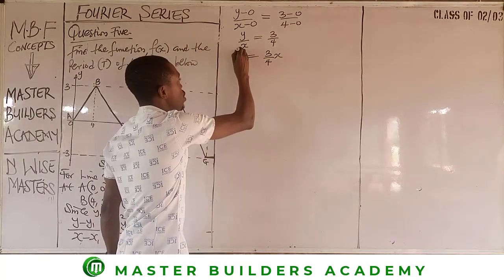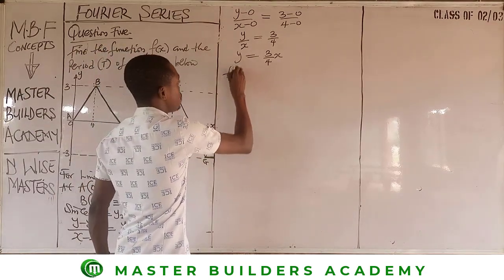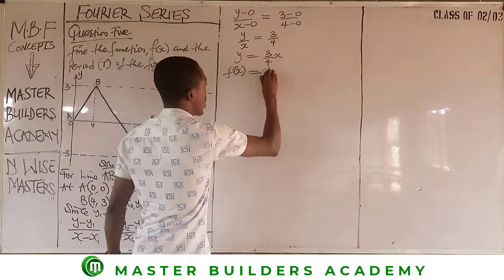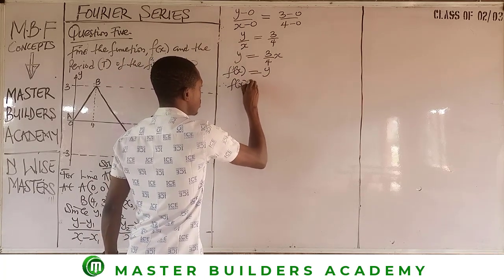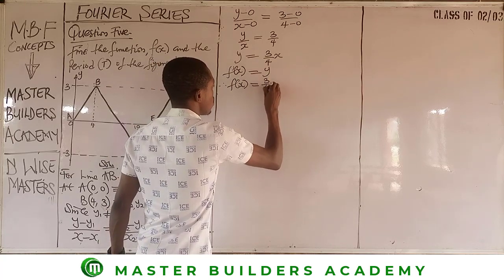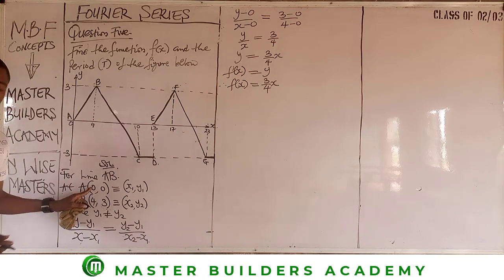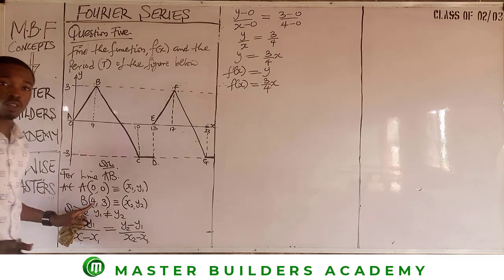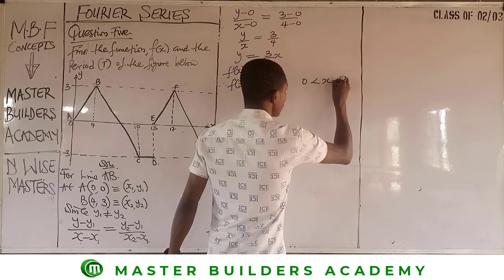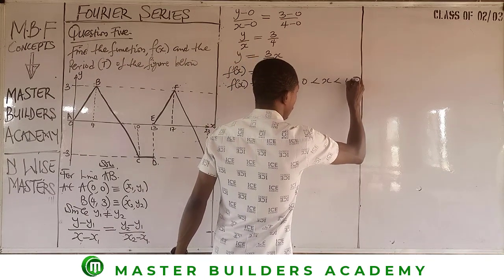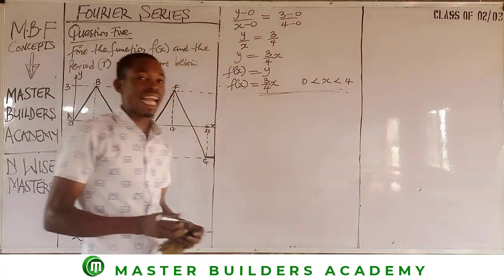Since we obtained the value of y, we have only obtained the value of f of x. So for this line, f of x is equal to y, right? And then, therefore, f of x is equal to 3 over 4 x. At what interval? Come to your point A, 0, between 0 and 4. Use the two values of x, x1 and x2. So x1 is 0, less than x2, and x2 is 4. So we have been able to obtain the equation for line AB.